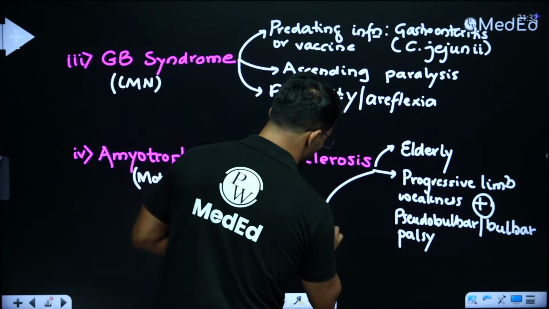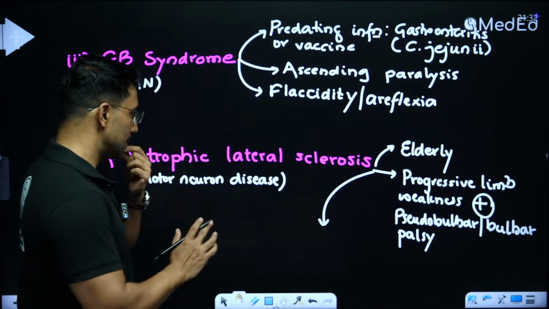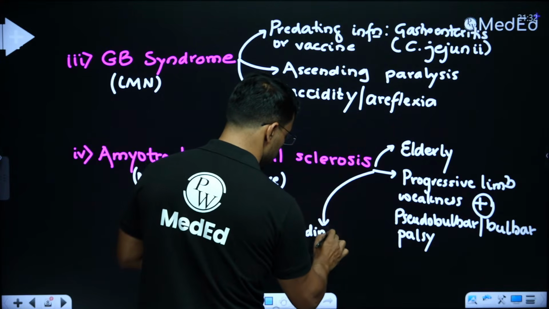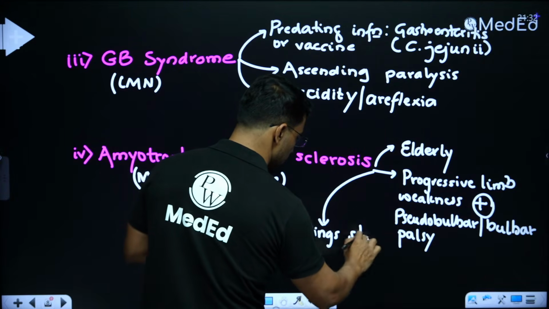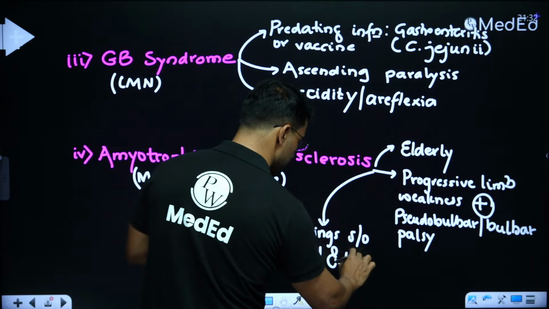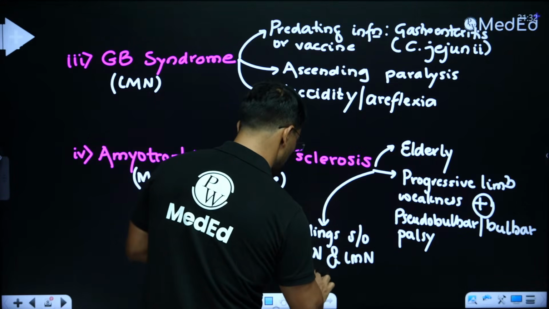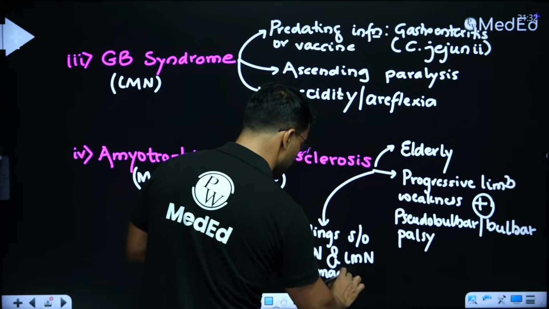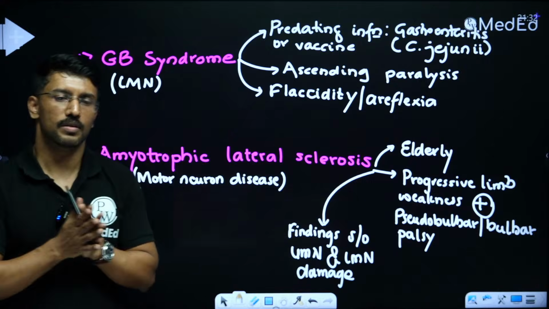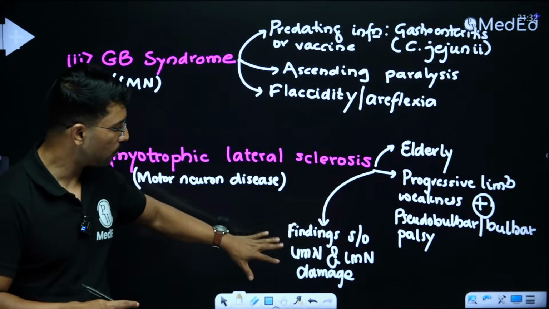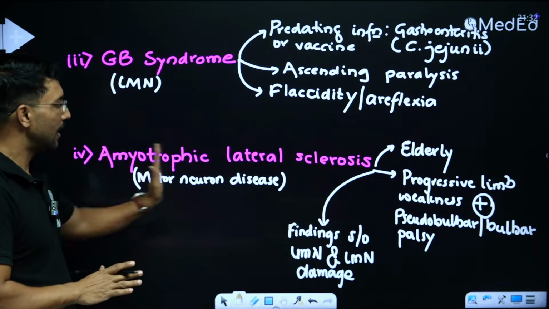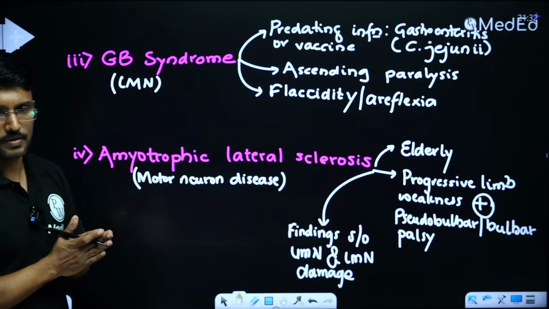And the third, the most important clue, is that this patient will have findings suggestive of UMN and LMN damage. See, there are conditions where you can have UMN and LMN damage, but for all practical purposes, if it is a NEET PG or an FMGE exam, any question which talks about UMN and LMN damage findings in a single patient is always talking about amyotrophic lateral sclerosis, right?